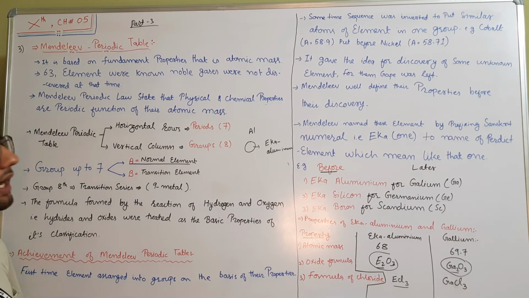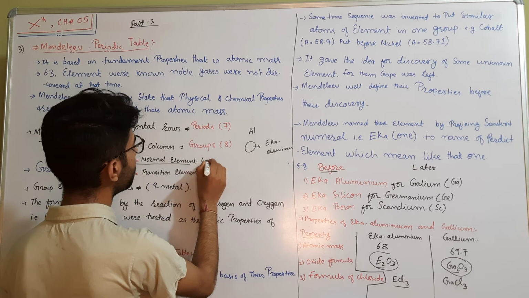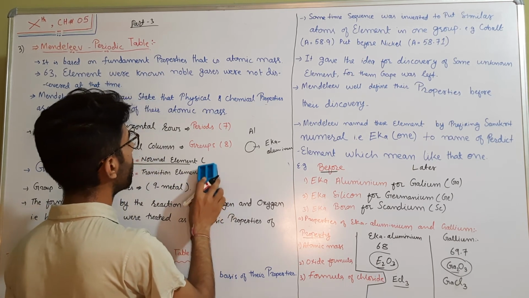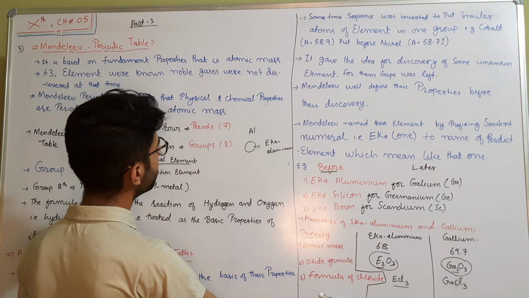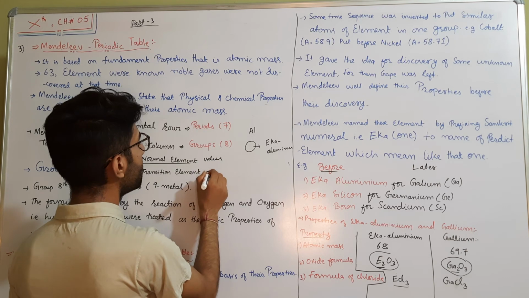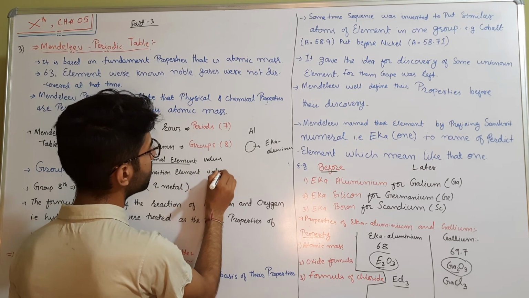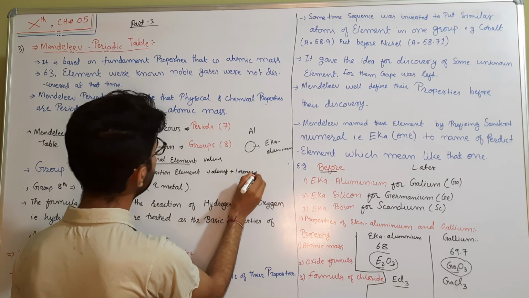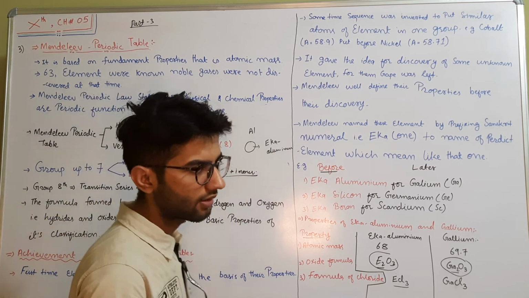What are the normal elements? Those elements which, when they form chemical bonds, use their outermost or valence shell electrons. Those which use their valence shell electrons along with their innermost shell electrons are known as transition elements.